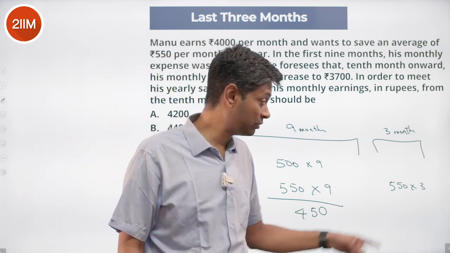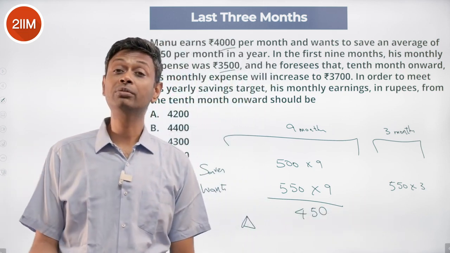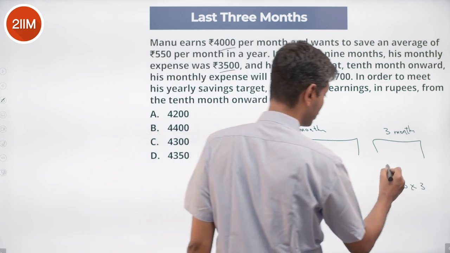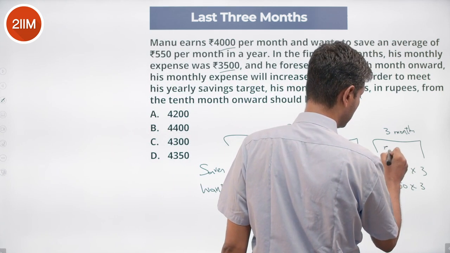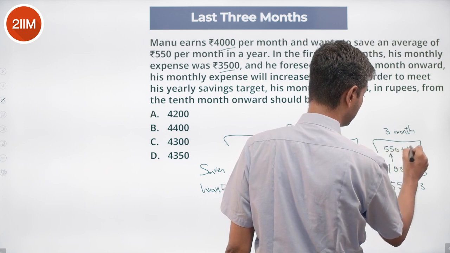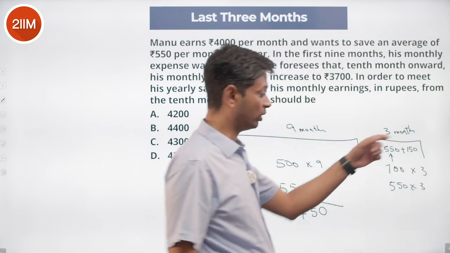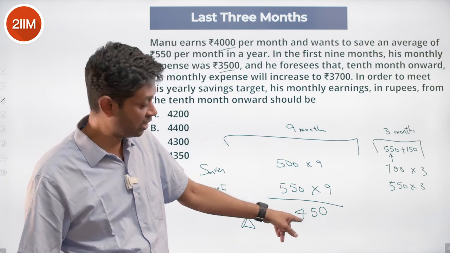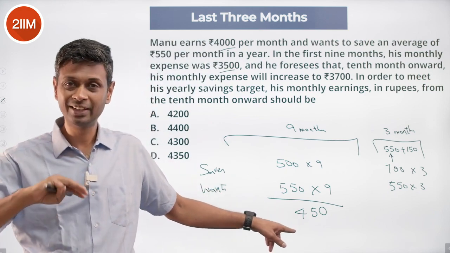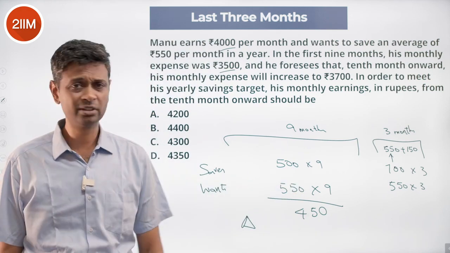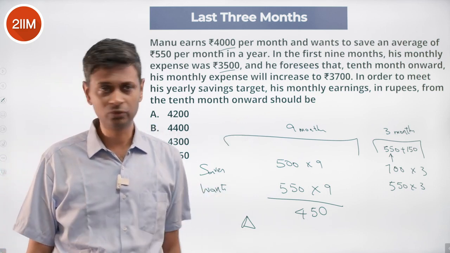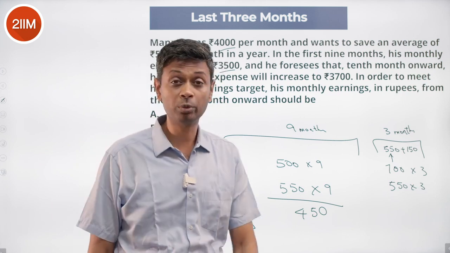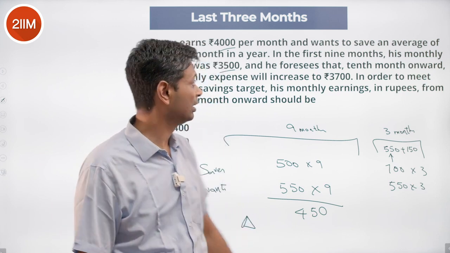He anyway wants to save 550, and he needs to make 150 more than that, so he has to do 700 into 3. This 700 is 550 plus 150. Where does that 150 come from? His deficit is 450. He has to make that up in the last 3 months, 150 each month. So he needs to save 700 rupees per month in the last 3 months.